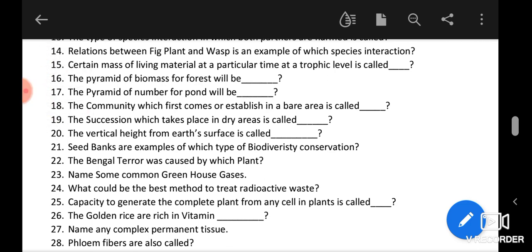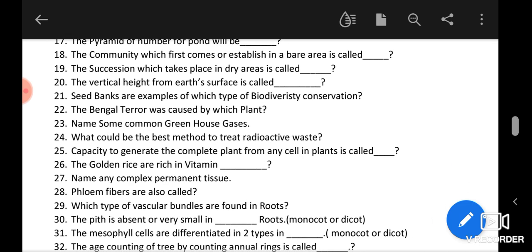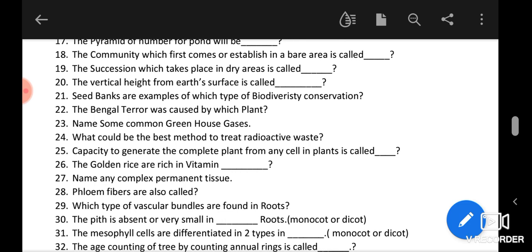So next one are some common greenhouse gases. So carbon dioxide is a major greenhouse gas having approximately 60% weightage. Another one is the methane having 20% weightage. Some other like N2O. Okay, and ozone gas is also a greenhouse gas. So these are some examples. Most common will be the carbon dioxide and the methane.